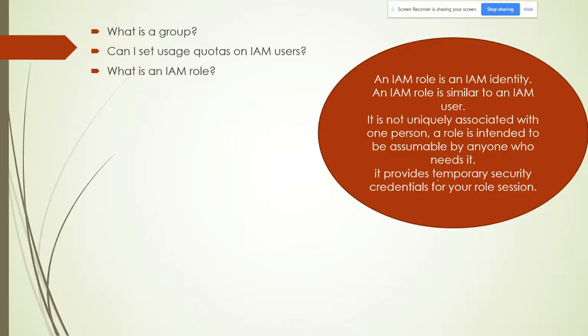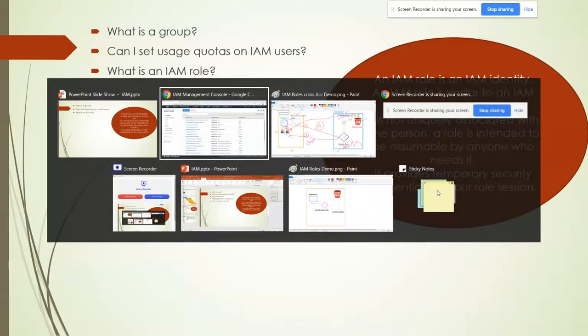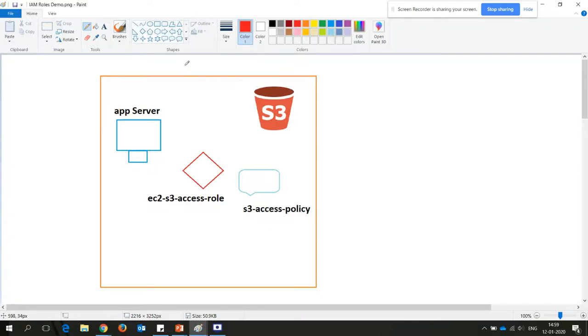The other scenario of the roles is, suppose you have a production account. Here we are not talking about two different accounts. We have the production account, and in the production account there is an application server and an S3 bucket. This EC2 application server needs access to this S3 bucket, maybe to get some information or data, or export some data from the application to S3.